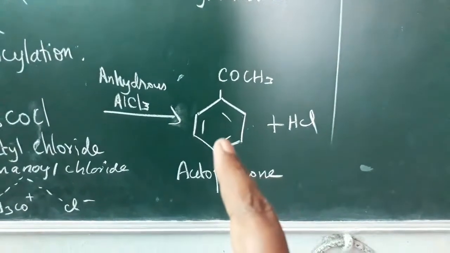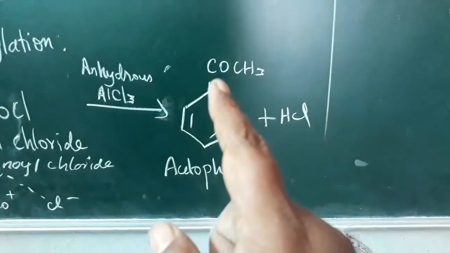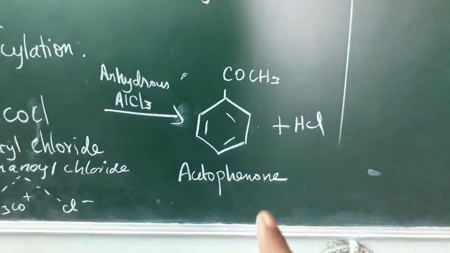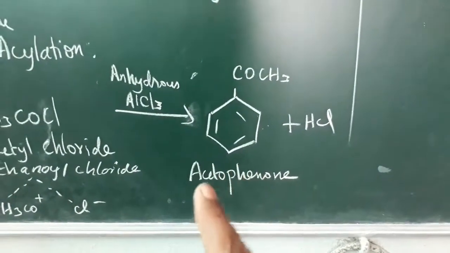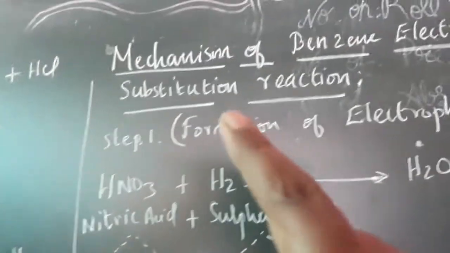This benzene is called phenyl, and CO is a ketone. Ketone means in the IUPAC name we put 1. So, acetophenone.